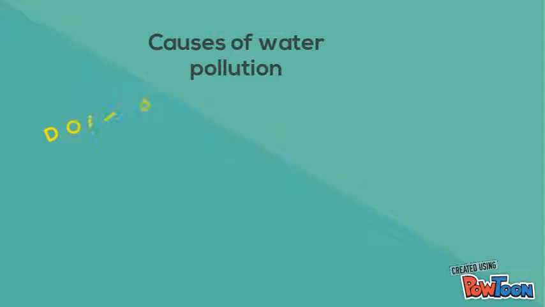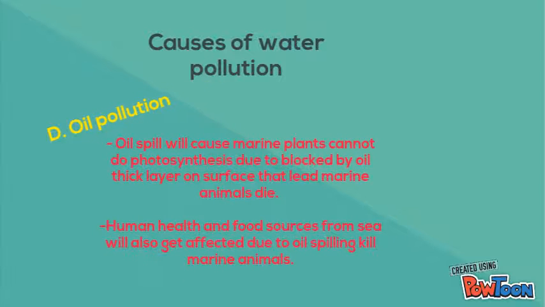Move to the next point, oil pollution. An oil spill will cause marine plants to be unable to do photosynthesis because they are blocked by the thick layer of oil on the surface, which leads to marine animals dying. Human health and food sources from the sea will also be affected, as oil spilling kills marine animals.